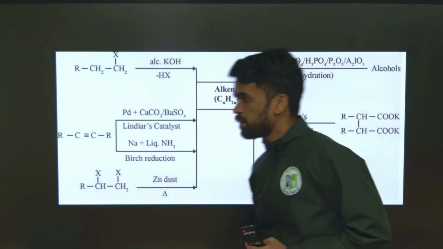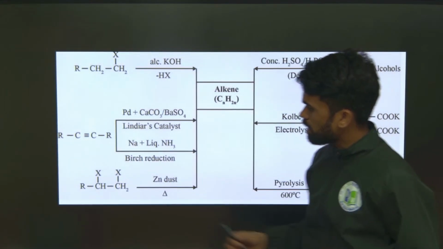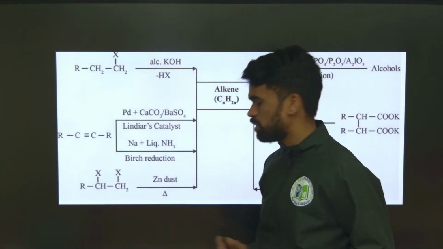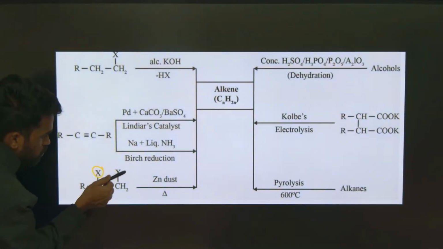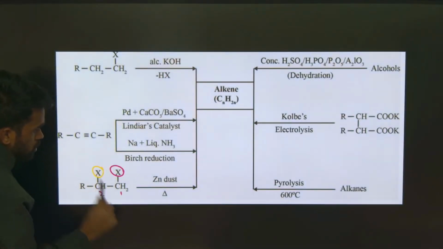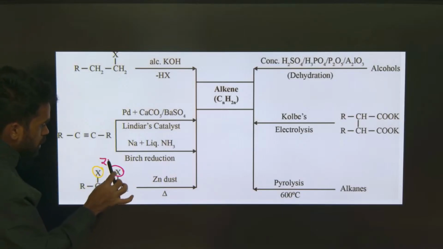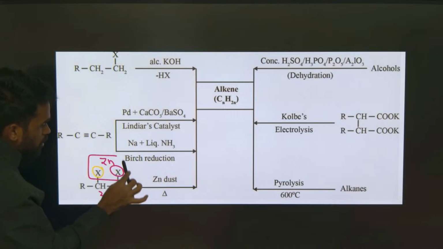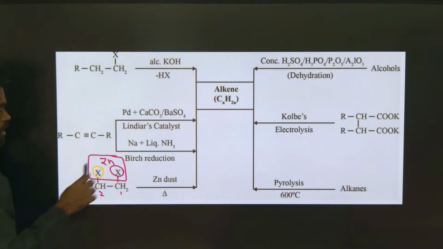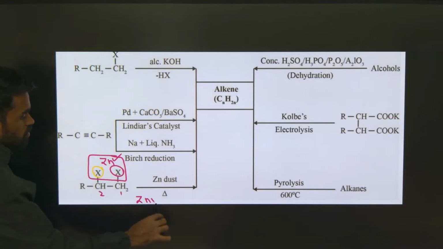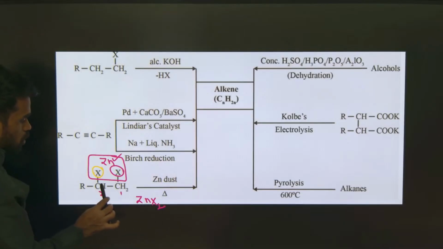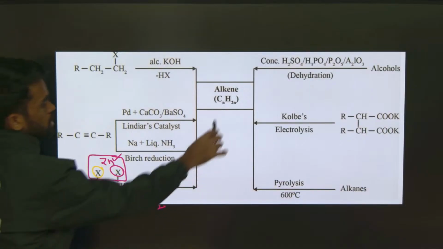Next you can take vicinal dihalides. What do we mean by vicinal? Whenever the halogen atoms attached here are at the 1,2 position, you can call them vicinal dihalides. Upon treating these vicinal dihalides with zinc, the halide ions are removed along with zinc as ZnX2. If it is removed as ZnX2, there will be a bond formation between the two carbons where the halide ions were attached. So that gives an alkene.